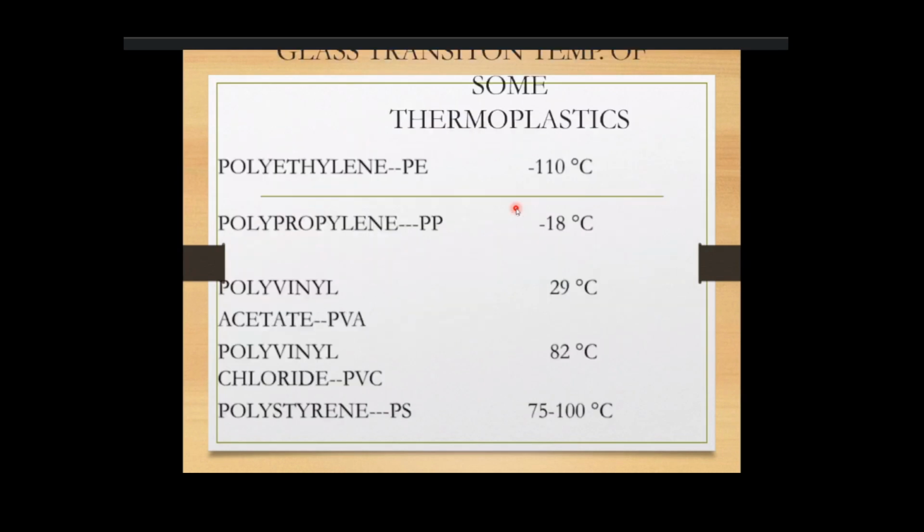So these are all the different types of thermoplastics: polyethylene, polypropylene, polyvinyl acetate, polyvinyl chloride, and polystyrene. The different melting temperatures of plastics are given in this slide.